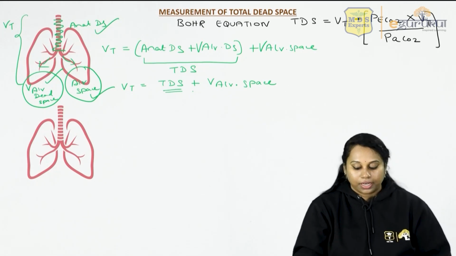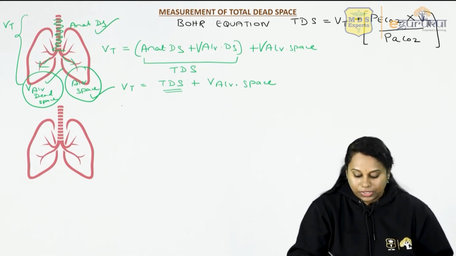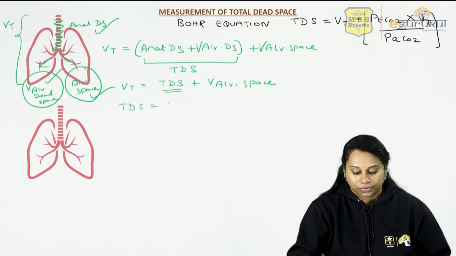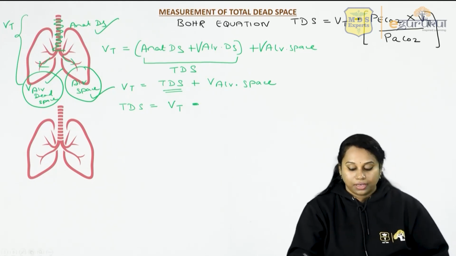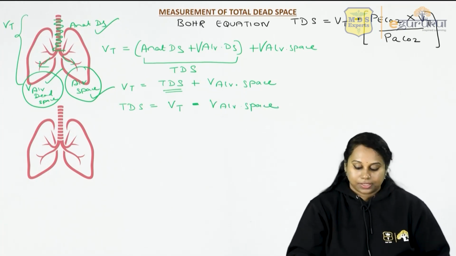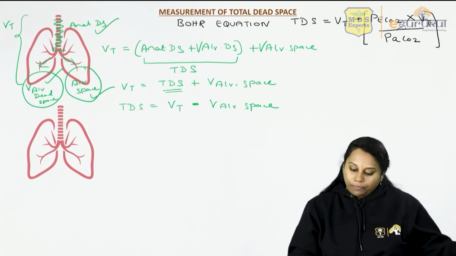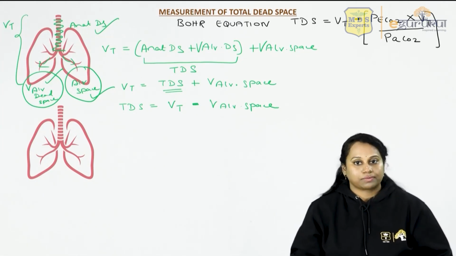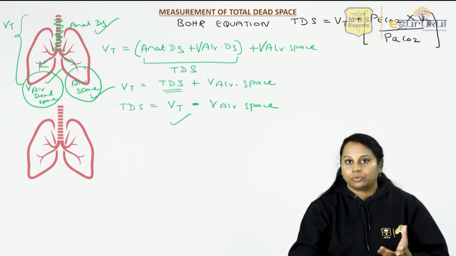From this, can I calculate total dead space? So we'll take total dead space to the other side. Total dead space is equal to tidal volume minus alveolar space. So I've just taken this alveolar space to the other side. So tidal volume minus alveolar space. Tidal volume, you can calculate tidal volume.